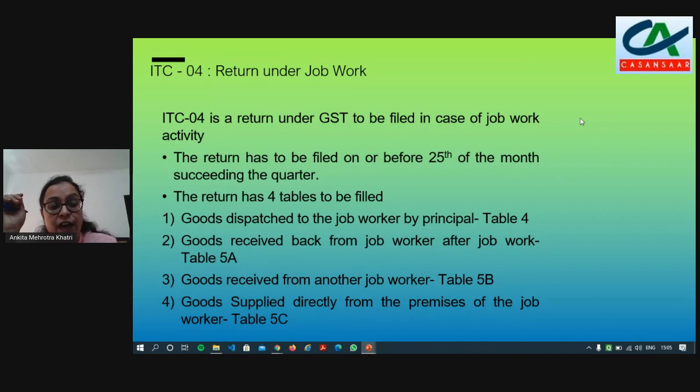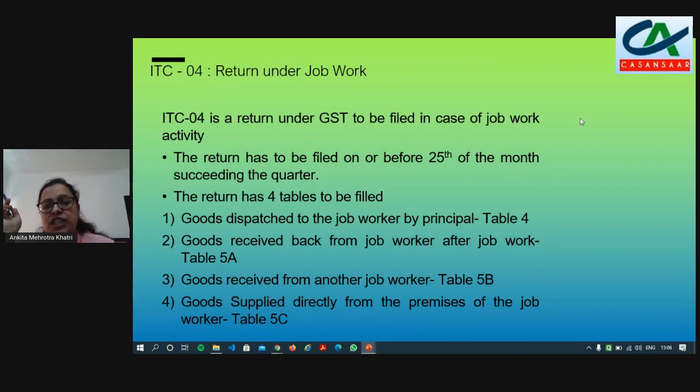Then we have table 5A, where we have to mention the details of the goods which have been received back from the job worker after the job work has been done by him. So if we supply the goods to the job worker, we'll receive them back. If we have not received them back, then what do we have to do? We have to issue the sale invoice.